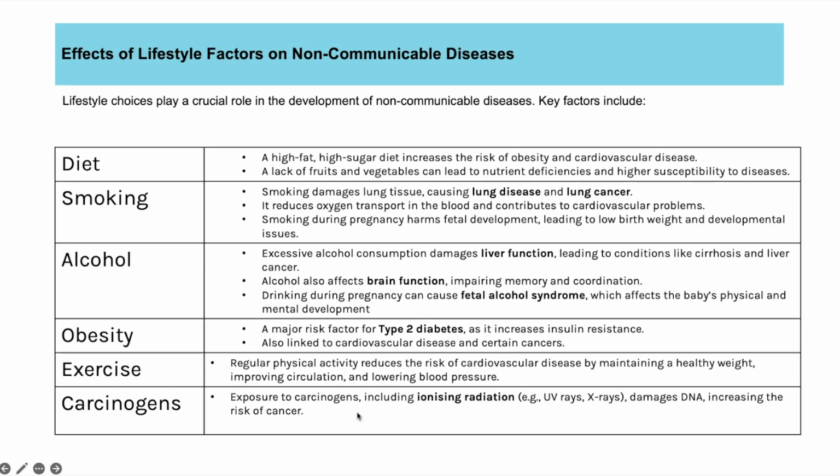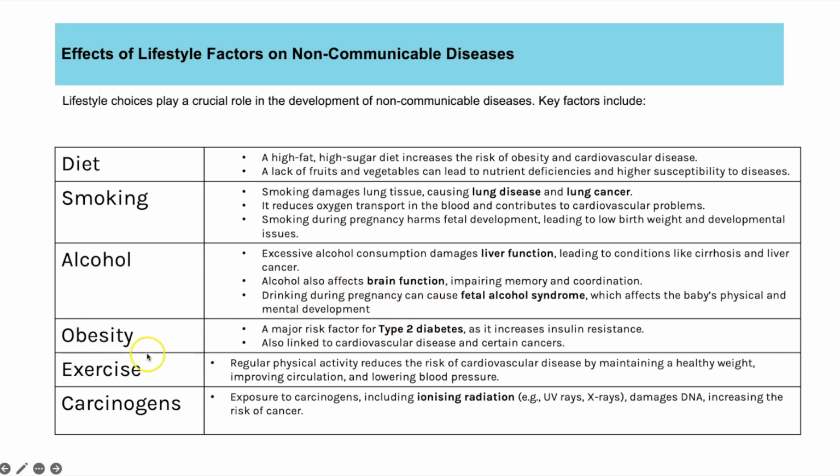So here's just a summary then of some lifestyle factors which can increase the likelihood of you developing certain non-communicable diseases. So diets, we can see that there's a link here to high sugar, high fats, increasing the likelihood of obesity, cardiovascular disease, also diabetes type 2. Smoking is linked to lung disease and cancer. Alcohol, excessive alcohol consumption can lead to liver disease affecting liver function, brain function, and if you're drinking when you're pregnant, that can lead to fetal alcohol syndrome.